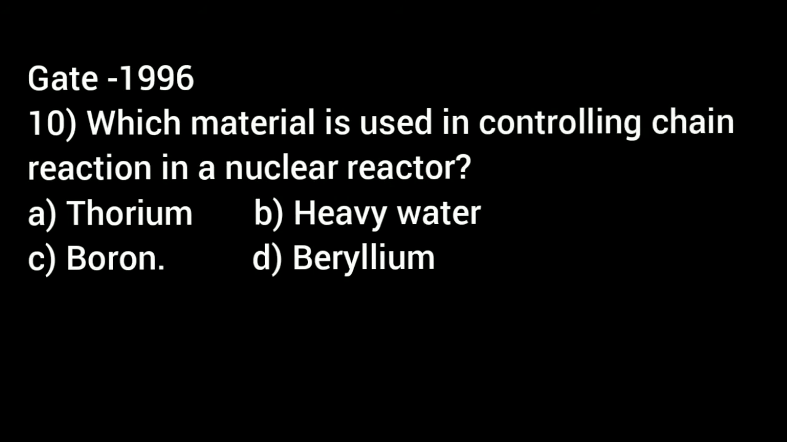Which material is used in controlling chain reaction in a nuclear reactor? A. Thorium, B. Heavy water, C. Boron, D. Beryllium. Let's move to the next question, that is asked in the GATE 2000.